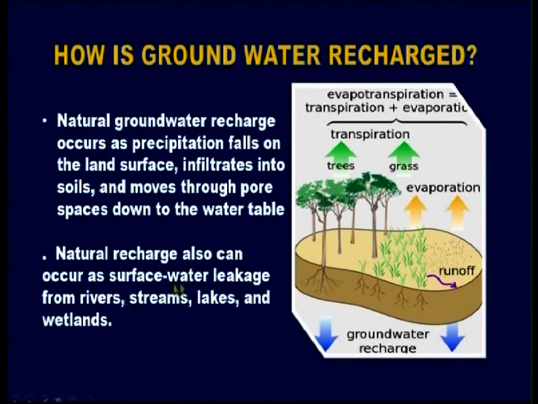Another natural process can occur as surface water leakage from rivers, streams, lakes and wetlands. You can see here, this is runoff water, water which is running from streams, lakes and rivers. They flow on the surface of the soil or the land. When this runoff water flows on the land surface, some of the water penetrates into the soil or the ground. In this way, groundwater is recharged.